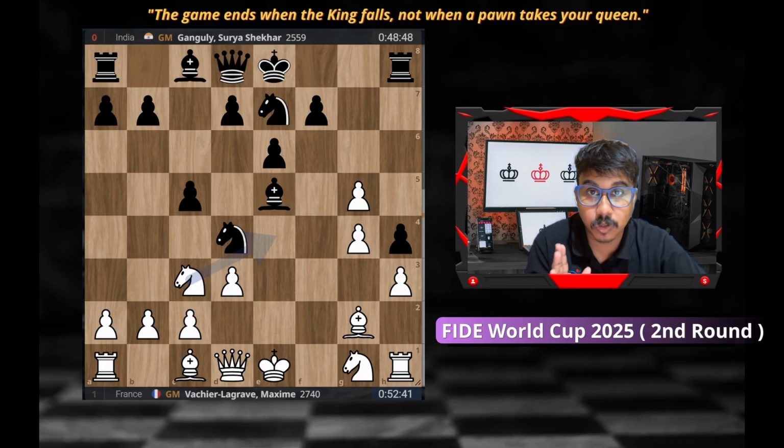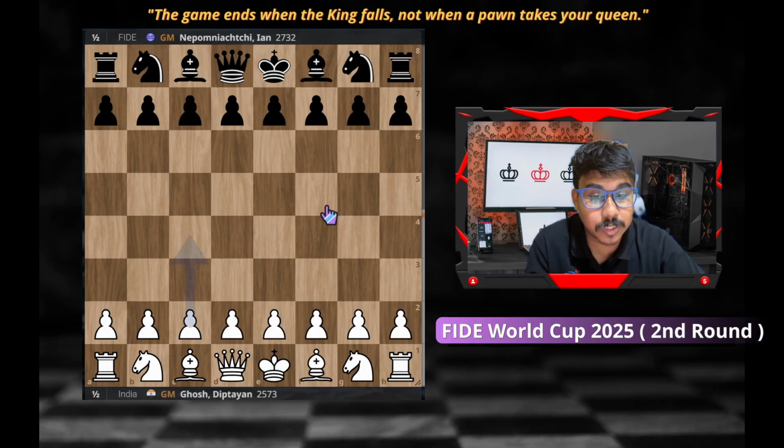That game I will cover later on more deeply, with more deep analysis. That was a very good result for Maxim. So Diptayan made a draw with Yan Nepomniachtchi with the white pieces, and that was a pretty dull game. There was no kind of initiative, any mistake from either side. So a pretty stable position, stable hold, very well played by Diptayan. Not even a single mistake.